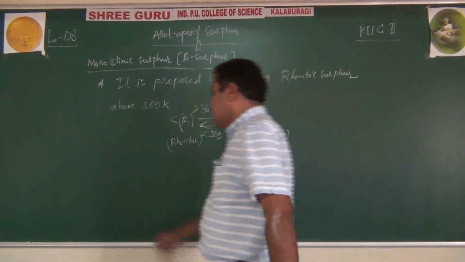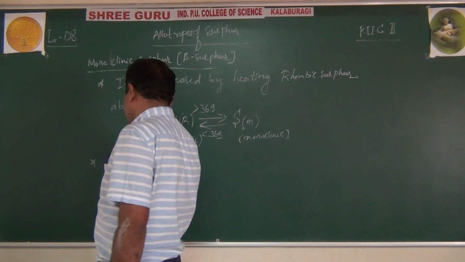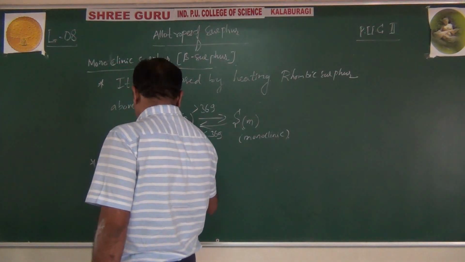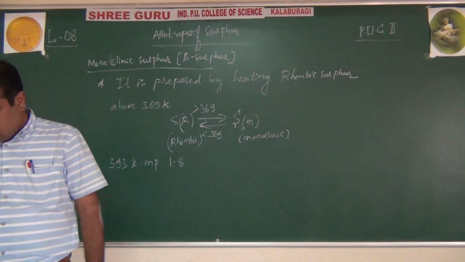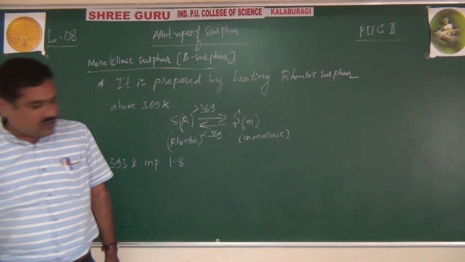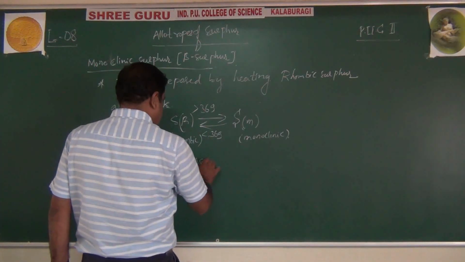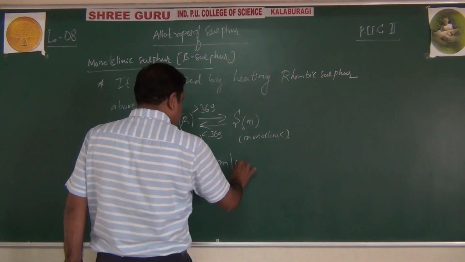And this monoclinic sulfur has the melting point 393 Kelvin and specific gravity, sorry, 1.98 grams per cubic centimeter.